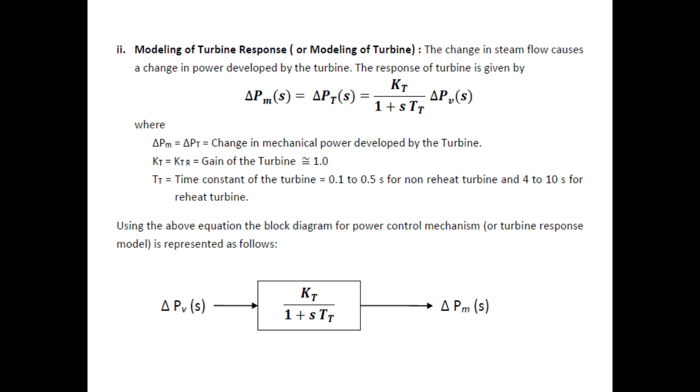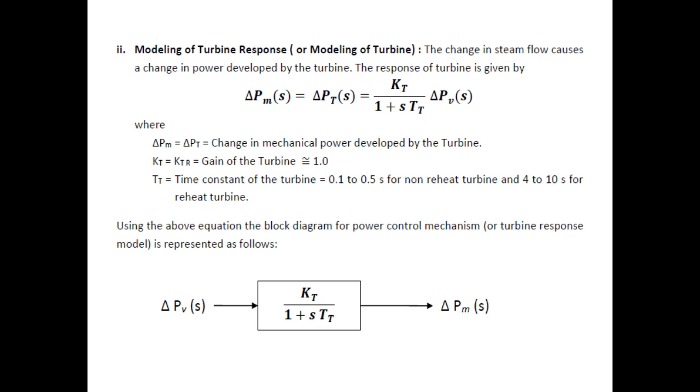Now del Pv of S is the input, and del Pm of S or del Pt of S is the output. Kt or Ktr is the gain of the turbine. For simplicity, it is assumed as 1.0. Tt is the time constant of the turbine. It is nothing but the response time of the turbine. Its time interval is 0.1 to 0.5 seconds for a non-reheat turbine and 4 to 10 seconds for a reheat turbine, because the process of reheating takes more time.